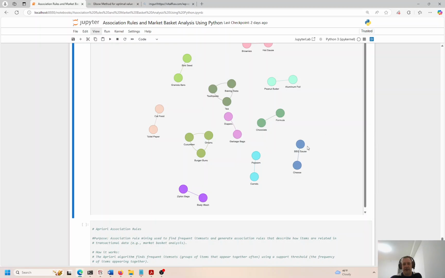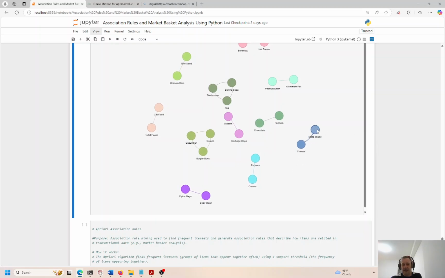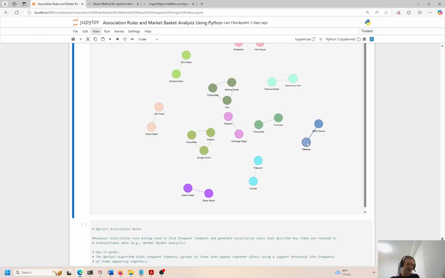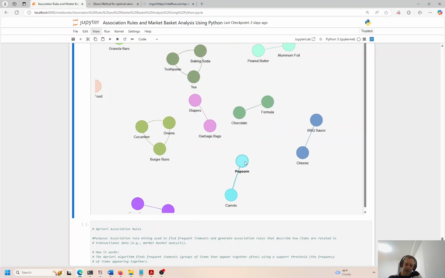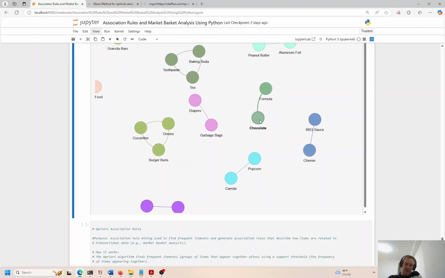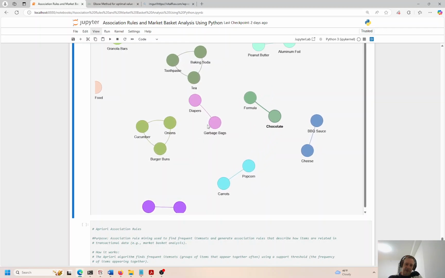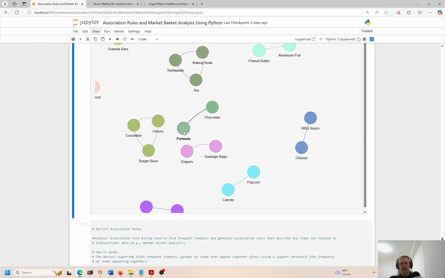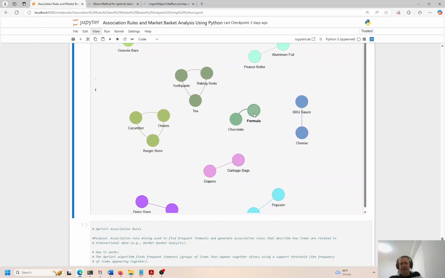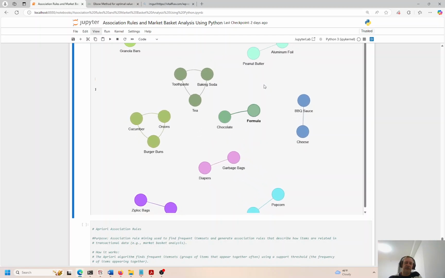I color coordinated everything, so the colors are the same if these guys are associated together. You're not really even clustering. These are more association rules. We can say cheese and barbecue sauce, popcorn and carrots. Those go together. Chocolate and formula, I think that is baby formula. Diapers and garbage bags. Probably diapers and baby formula would go closer together, but not too sure. Not based on the algorithm, right?